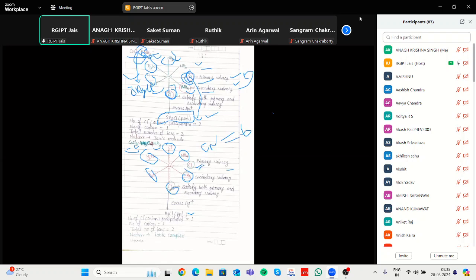This chlorine can easily associate with silver nitrate in the form of AgCl that can easily dissociate. That's why this theory explains that a complex exists with two types of valency. One is the primary valency, corresponding to the oxidation number of a complex. The second valency corresponds to the coordination number of the complex. And primary valence is ionizable and non-directional in nature.